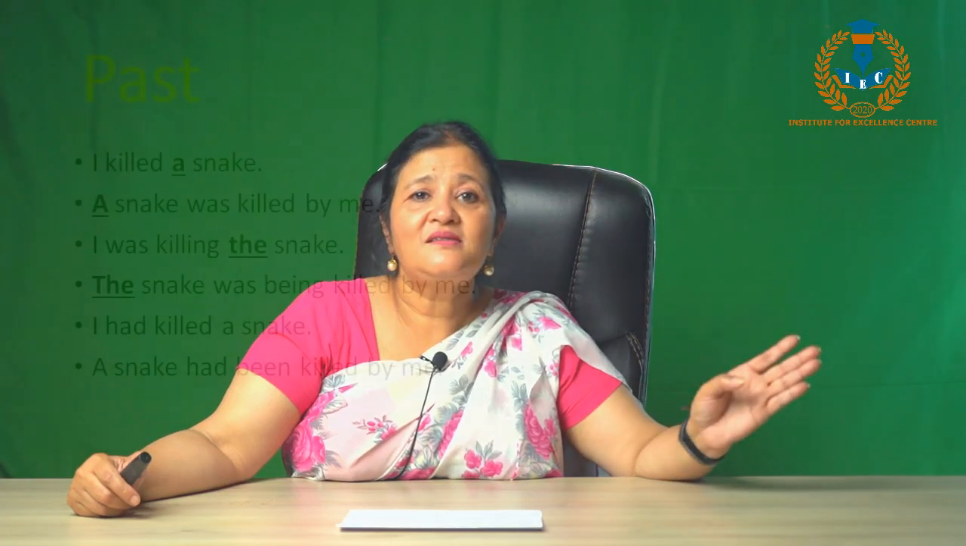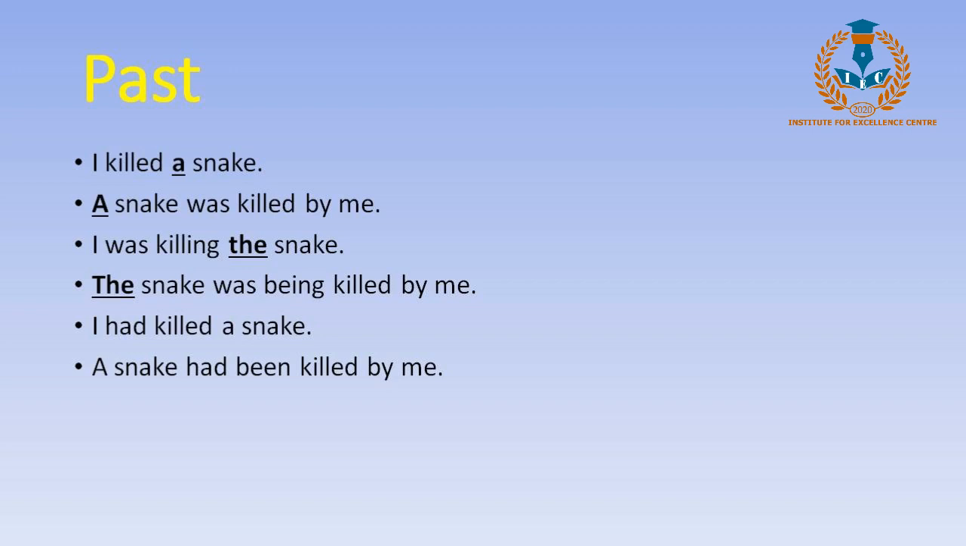A snake has, snakes have. That comes only in the present tense. So you need not worry when we are going to the past tense. A snake had been killed by me. And that's it. Now we'll move on to the future tense.